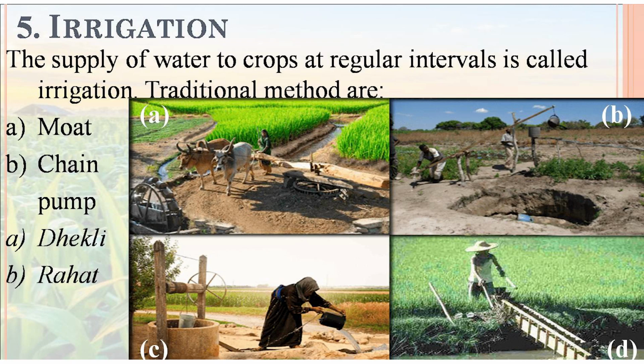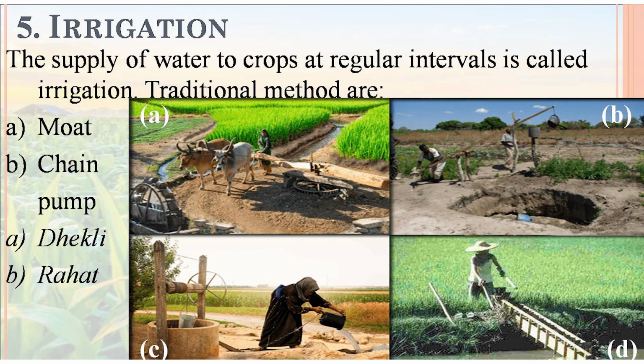The supply of water to crops at regular intervals is called irrigation. As you can see in the picture, there are four traditional methods of irrigation: moat, chain pump, Dhekli, and Rahat.